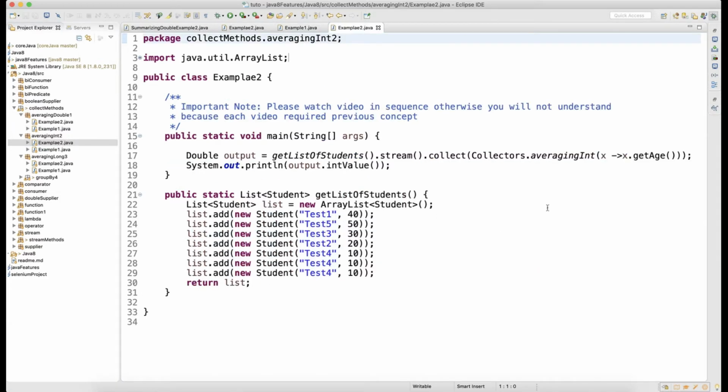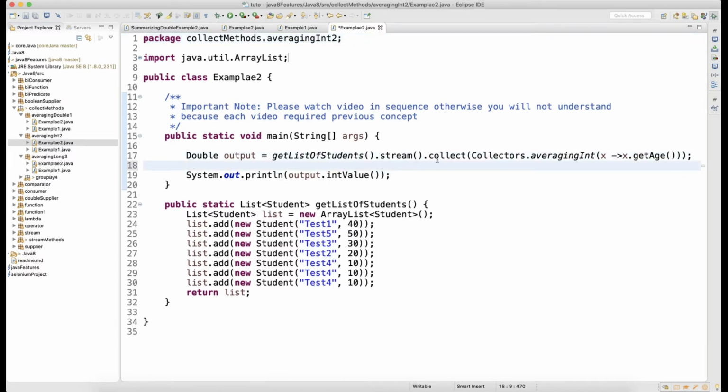With averagingInt, the only difference is the same method: get list of students dot stream dot collect. You can call stream because it's a list, then dot collect, and then Collectors dot averagingInt. I want to average the age, and the output will come as a double.